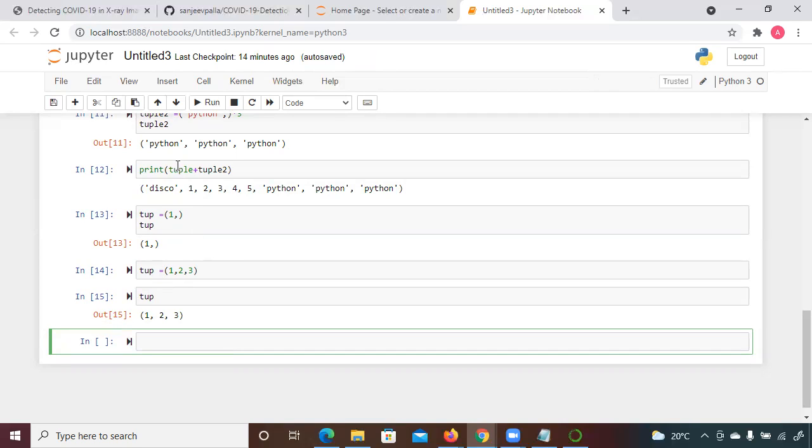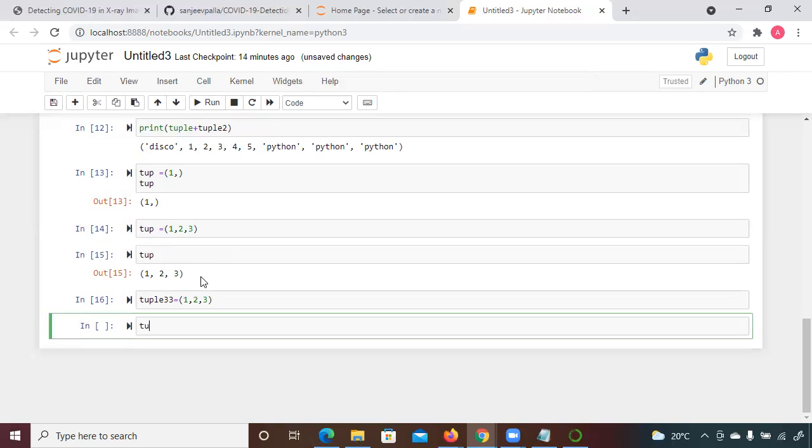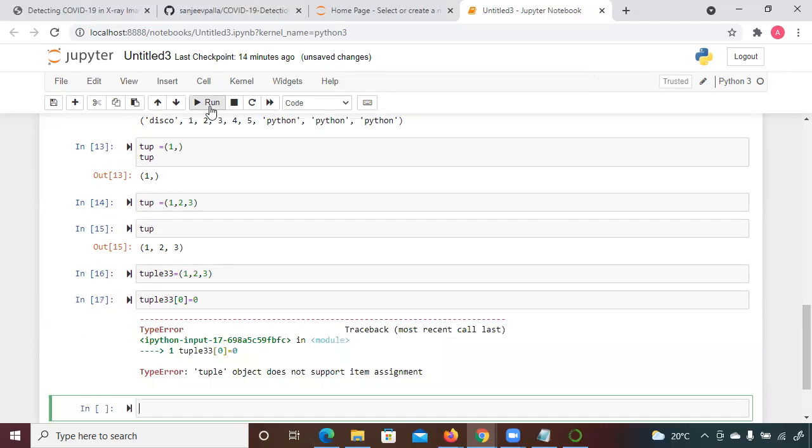But if you declare a tuple like this already, and inside this you have an element, and in that case you want to change it, then it is going to give you an error. See, because all the elements are fixed. You are not waiting for elements to add.